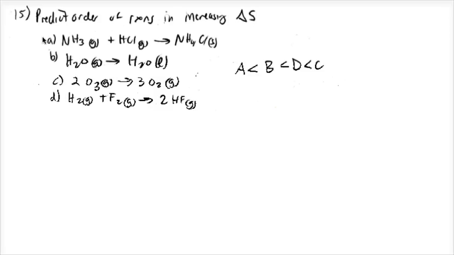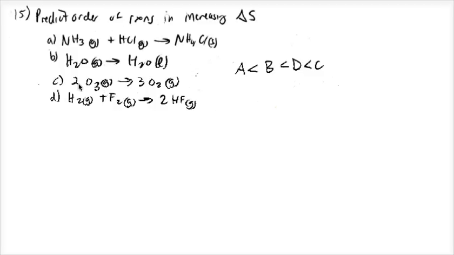Problem 15. You're asked here to predict the order of the reactions in terms of increasing entropy. So the things you want to pay attention to, to qualitatively assess entropy, not with a specific numerical value in joules per Kelvin, are the states of matter that are present on each side of the reaction. So you're comparing products back to reactants, and you're seeing how the transition from reactants to products changes the states of matter. So in the first reaction, you're going from two gaseous things to a solid thing. That's getting more organized. In the second thing, you're going from a gaseous thing to a liquid, more organized.